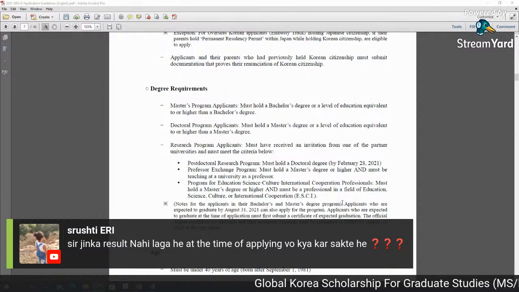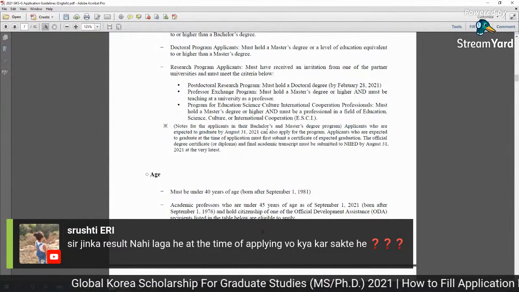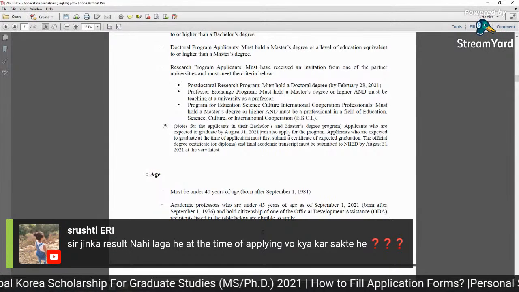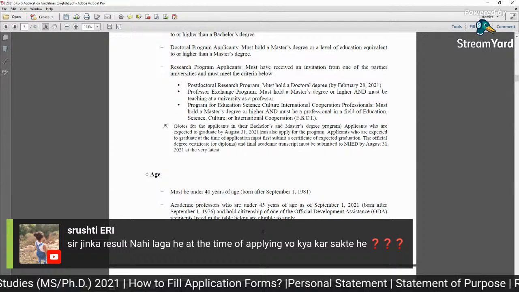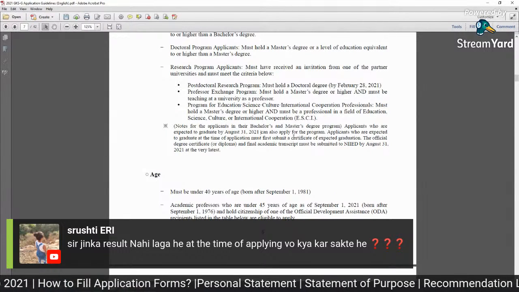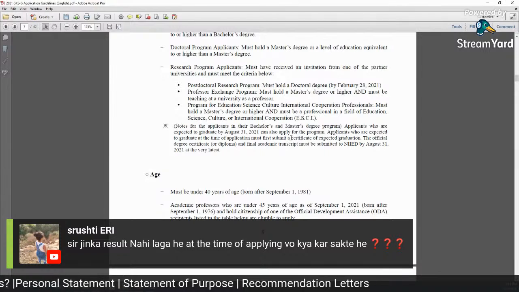Yes, here it says applicants who are expected to graduate by August 31st, 2021 can also apply for the program. Applicants who are expected to graduate at the time of application must first submit a certificate of expected graduation. This certificate you can get from the head of department or your university.